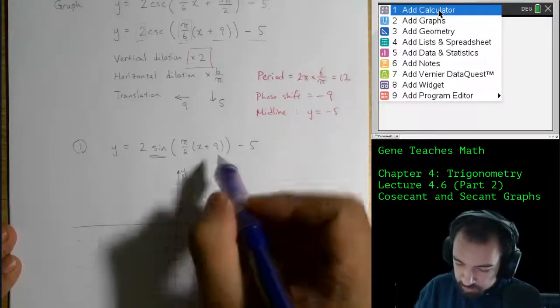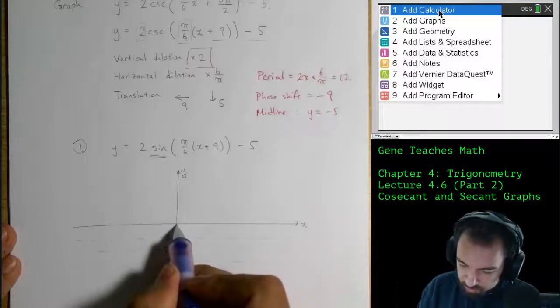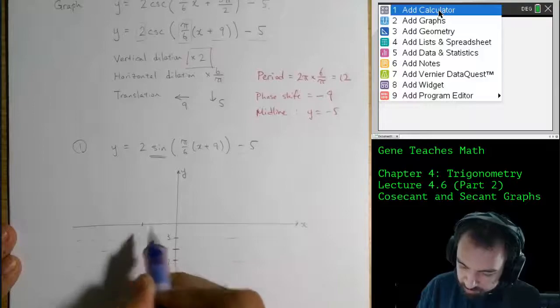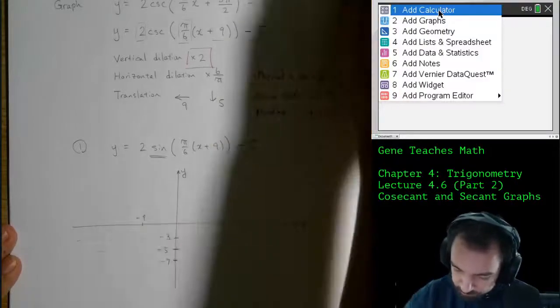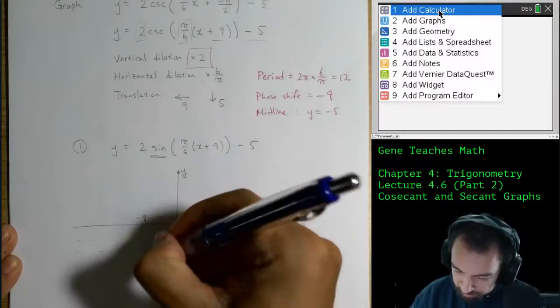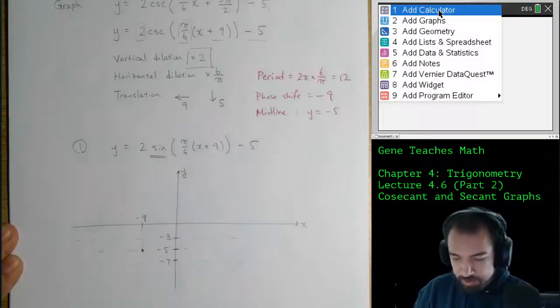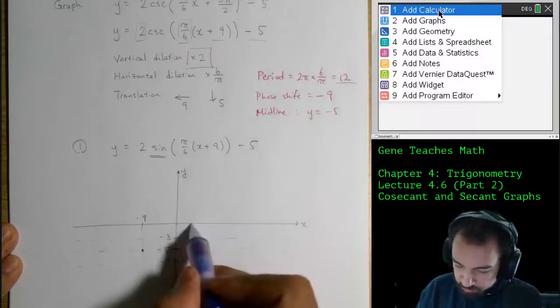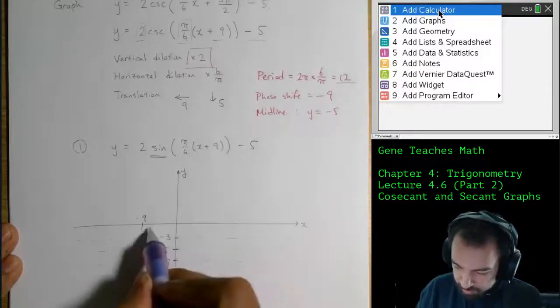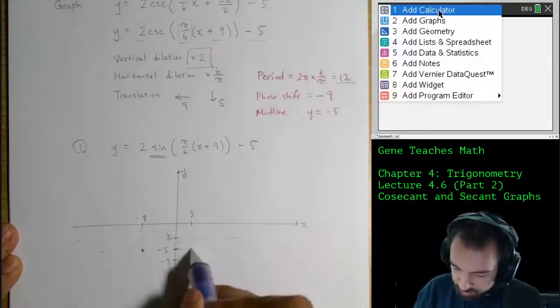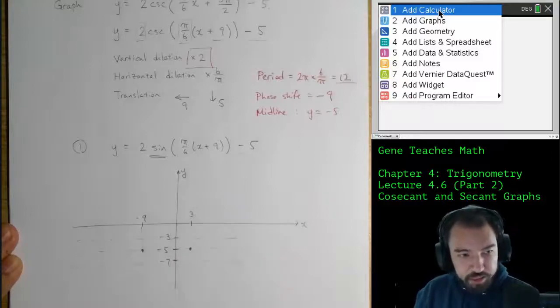Then my phase shift is -9, so I can go backwards 9. And let's say maybe this is about 9. So I would like to start my graph at the midline, right? Because sine starts at the midline. And then my period is 12. So I want to go 12 into the future. And 12 into the future is going to end up at +3. This is where I end one cycle and I end up at the midline again.